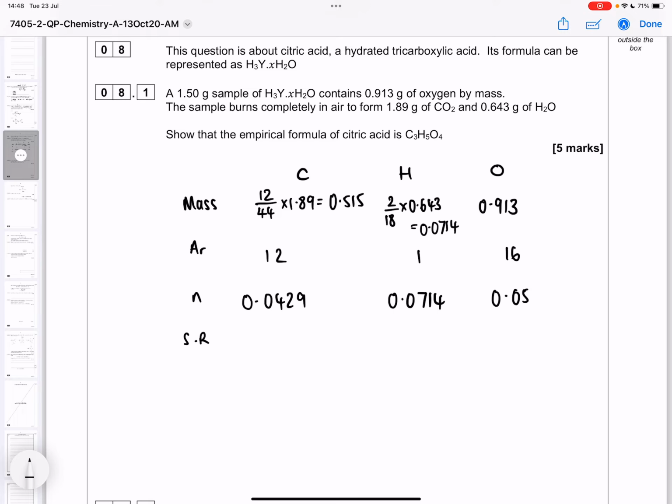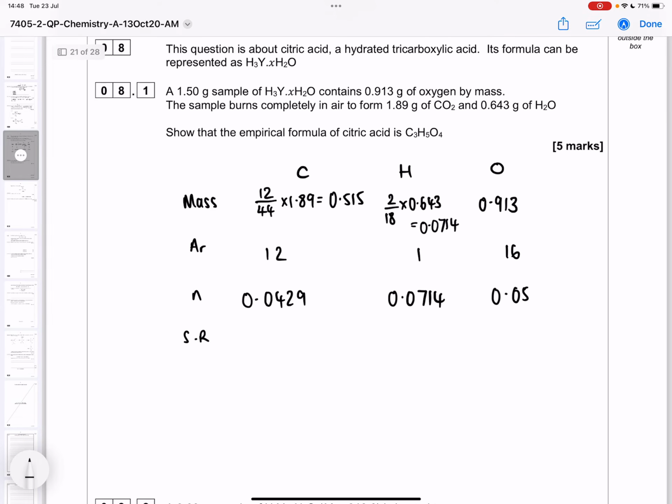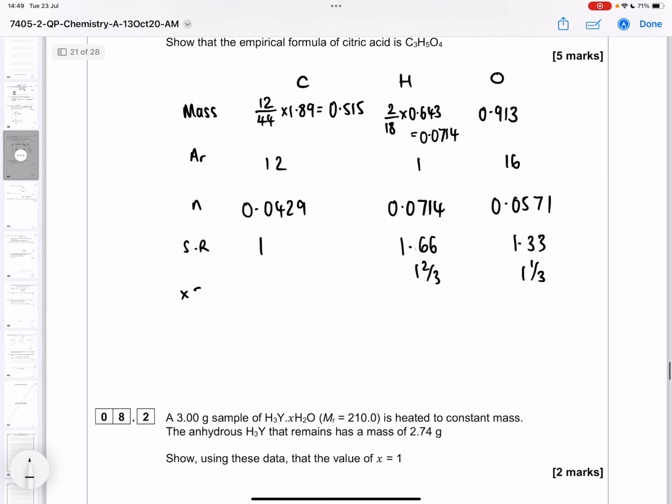Let me just check that one. 0.0429 is the smallest one, so this is going to be 1. If we divide 0.0714 by 0.0429, we get 1.6667, so it's like 1 2/3. And if we divide this, we get 1.33, which is like 1 1/3. So if we multiply everything by 3 to get the simplest whole number ratio, we get 3, 5, 4. There's our C3H5O4.